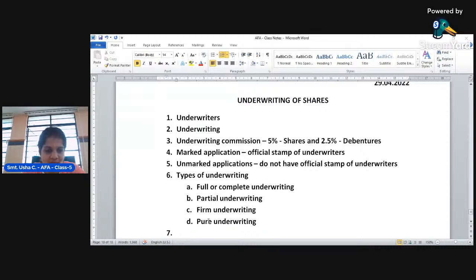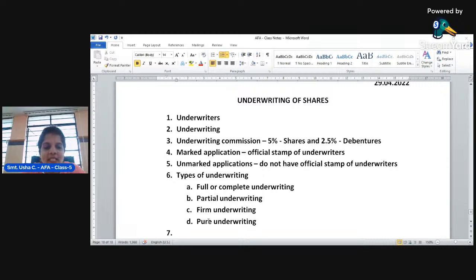So in that situation, what happens at the time of calculation of liability? For the remaining 11,000, the liability will be deemed to be in the name of the company itself, because underwriters have taken only 9,000 shares for underwriting, whereas the remaining 11,000 is a liability of the company to issue to the public and to get subscription from the public.